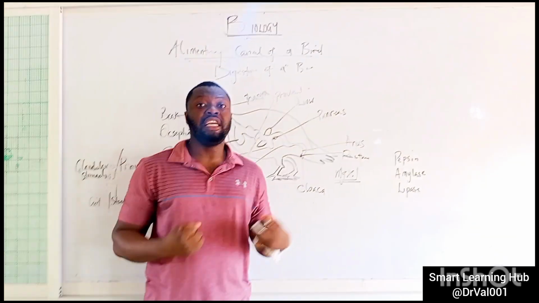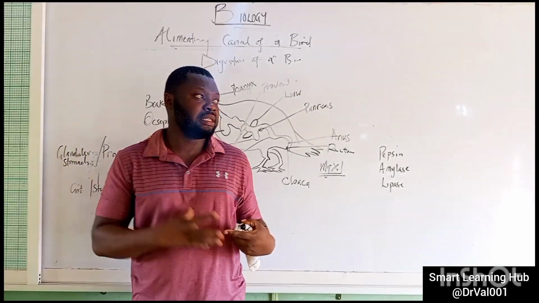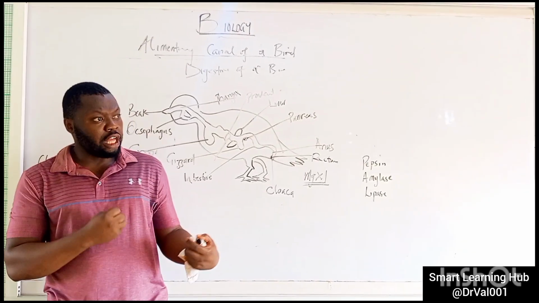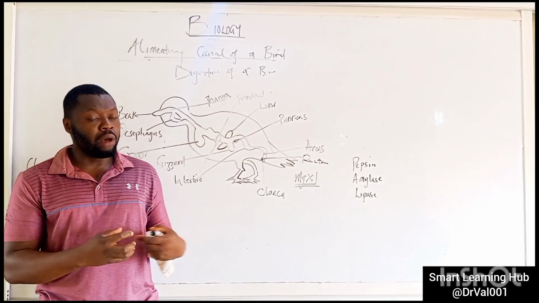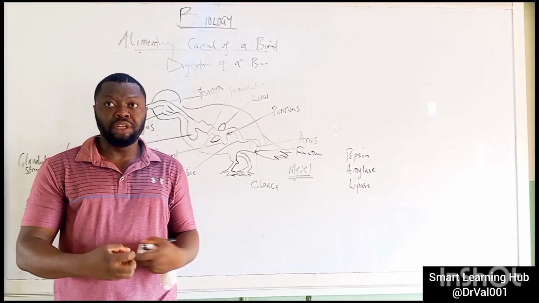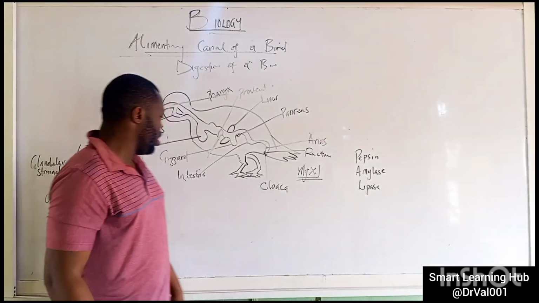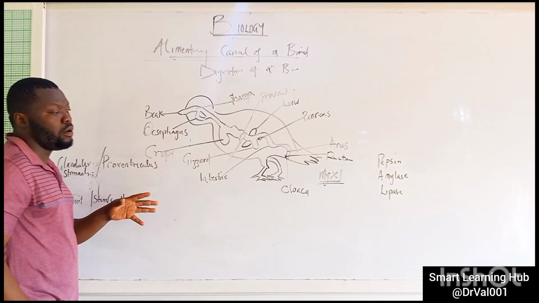Now, what happens in the intestine of a bird is that absorption of nutrients takes place. The food particles that have undergone grinding in the glandular stomach are now channeled to the small intestine, and the nutrients that the body needs are absorbed. The ones that the body does not need move to the rectum and to the caeca